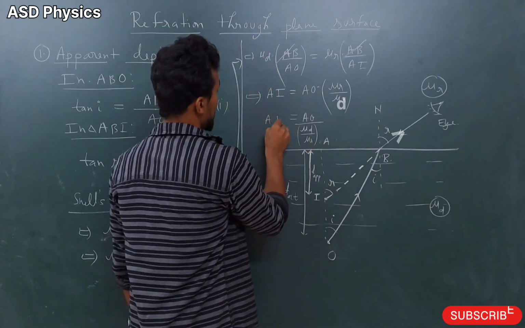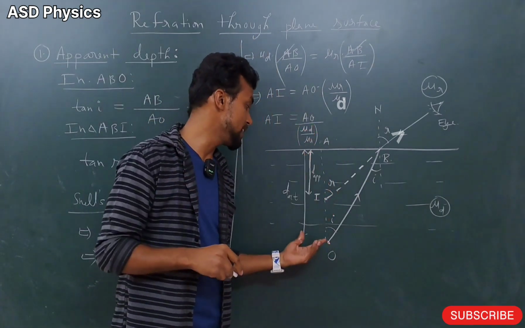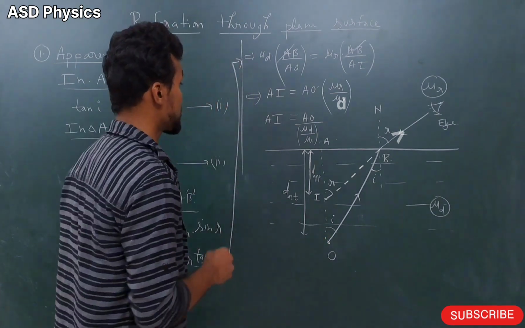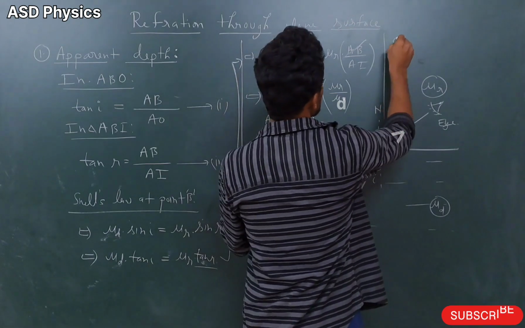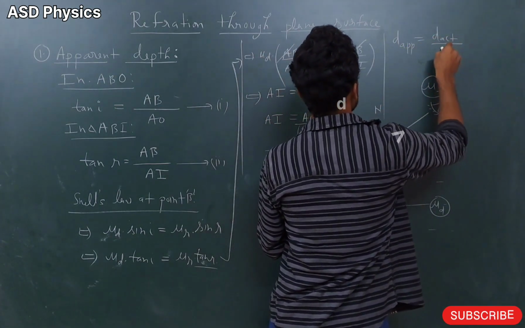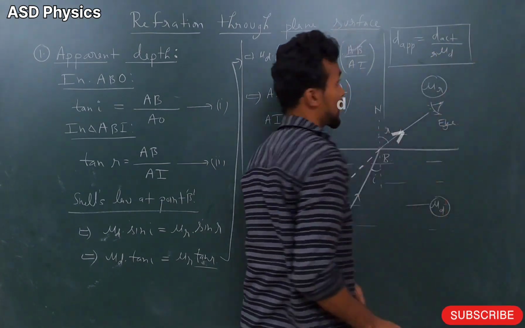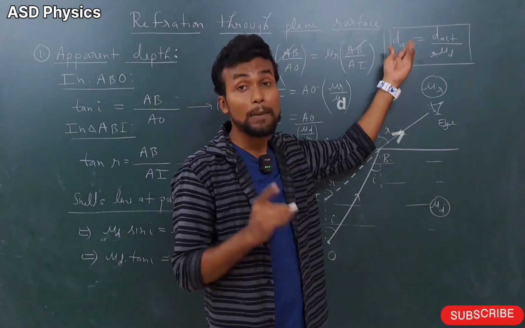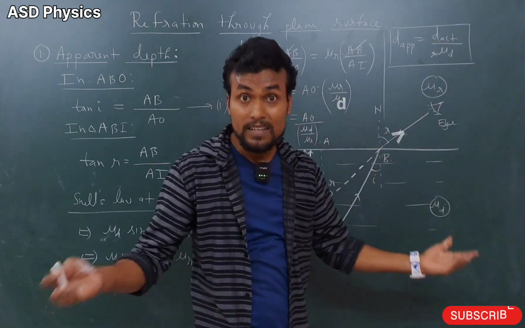Now what is this AI? This AI is the apparent depth. What is AO? AO is the actual depth. So here we can write D apparent is equal to D actual by mu dr, that means denser with respect to rarer. So you can see that the apparent depth is lesser than the actual depth, because the mu value will always be greater than 1.